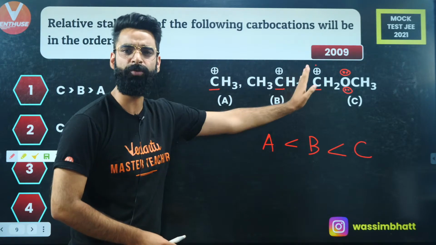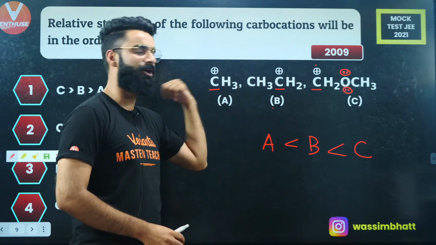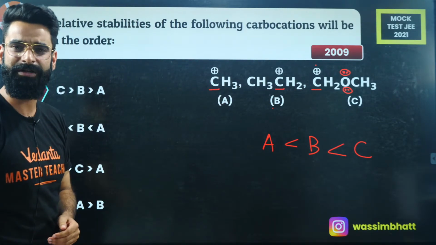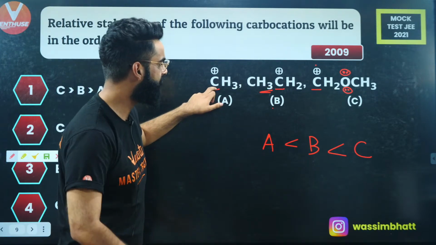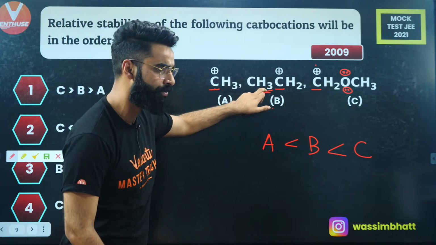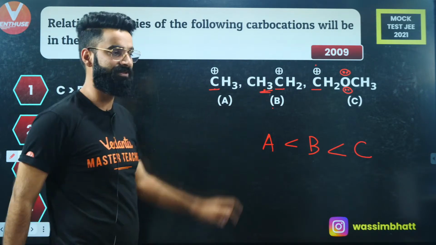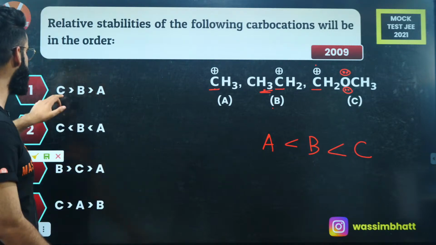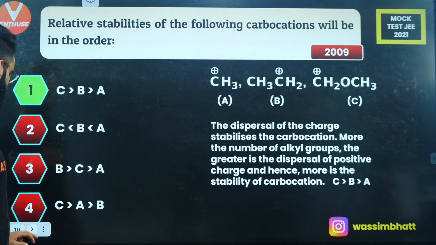It is an electron donating group. It will decrease the positive charge on this carbon and its stability will be more than that of A. Or you can simply use the hyperconjugation case as well. Over here you have got 3 alpha hydrogens. Here you have got no alpha hydrogens. Wherever alpha hydrogens are more, hyperconjugation is more, and wherever hyperconjugation is more, stability is more. So what is the correct order? The correct order is C, maximum stable, followed by B, followed by A. So option A is the correct one among all.